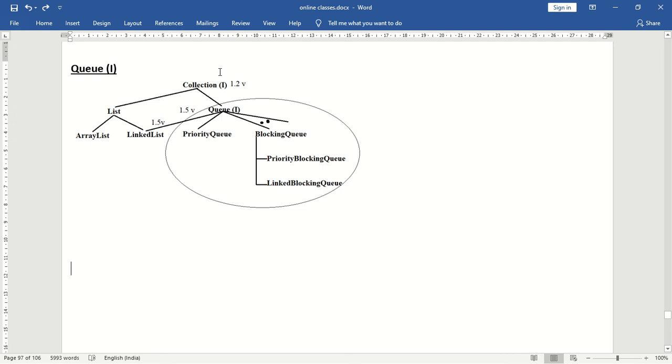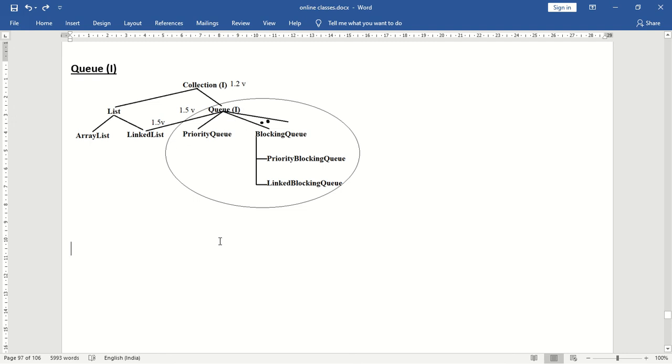Okay. Next, what are the implementation classes of queue interface? We have priority queue, blocking queue. Under blocking queue, we have priority blocking queue, linked blocking queue, and there are so many other implementation classes. In which version the queue interface was introduced? Queue interface was introduced in Java 1.5 version. So you can also see here in 1.5 version, even the linked list class is also implementing queue interface.